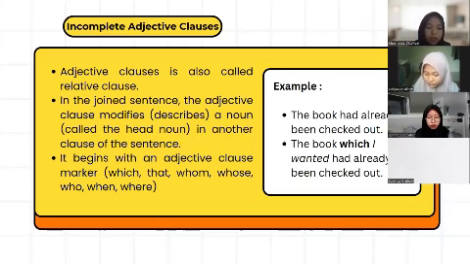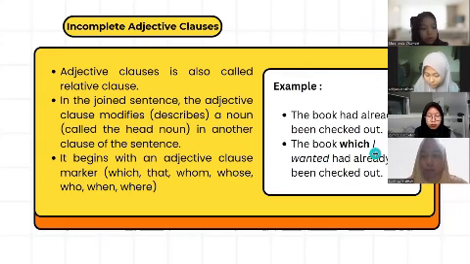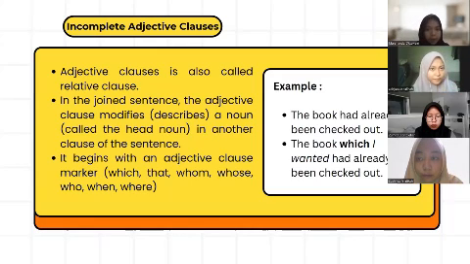But in terms of meaning, it is still unclear which book. So we give an adjective clause, which I won had already booked, and this is an identifying adjective clause with a comma.